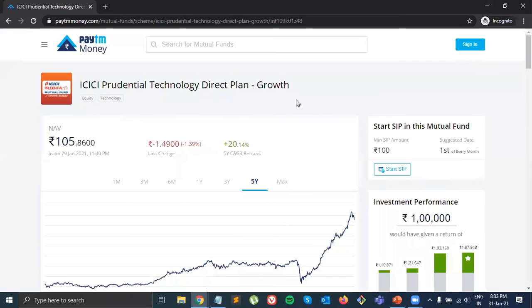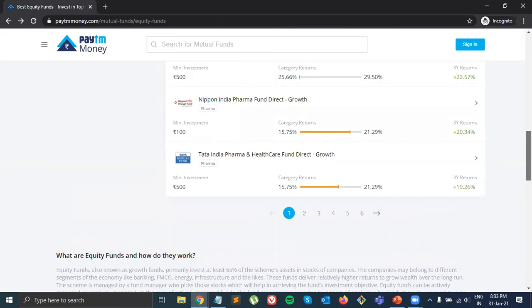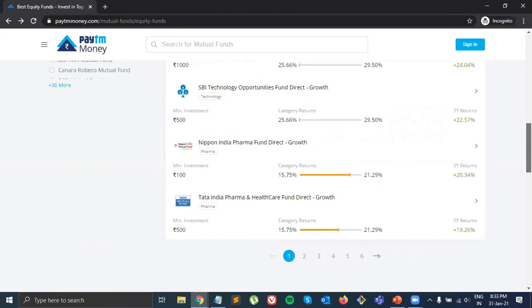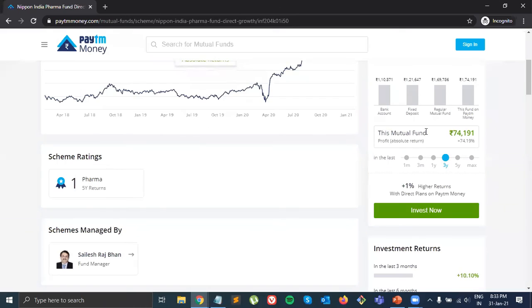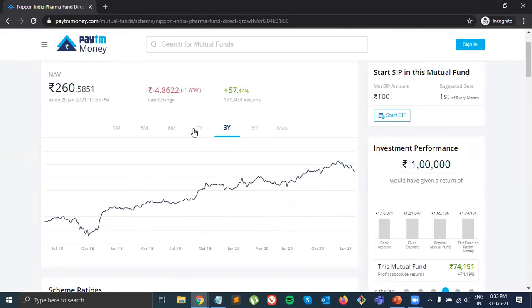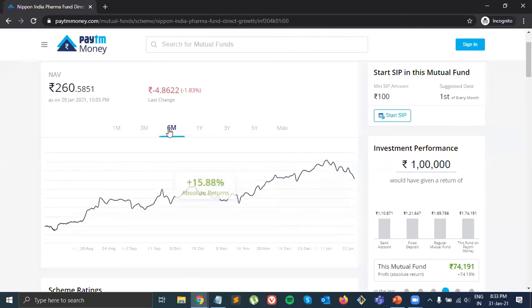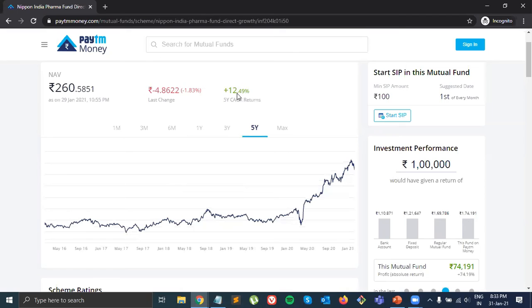So if I go back, I'll show you one more example here. Recently during coronavirus time, we all know that pharma companies are making vaccines and medicines, right? So that's why these companies are growing. If you see the last 1 year, they made almost 57% return, and the last 6 months it's 15%, and the last 5 years it's 12%. Still, it's higher than the inflation rate, right?